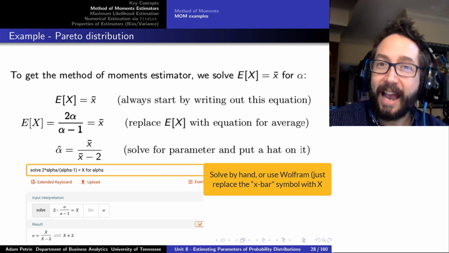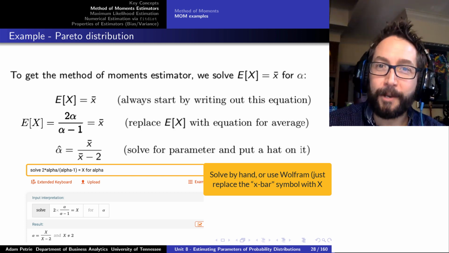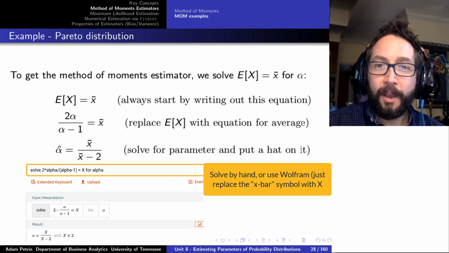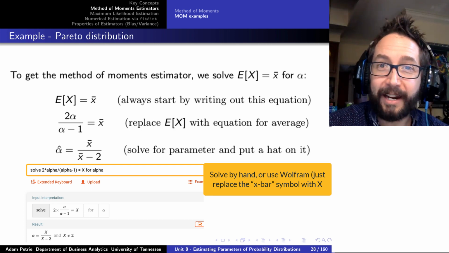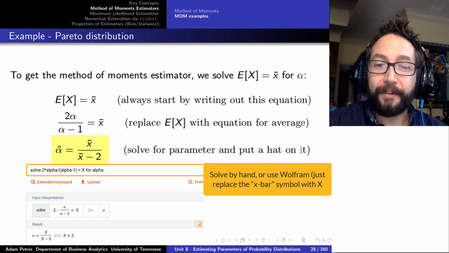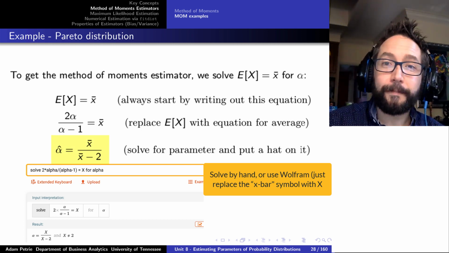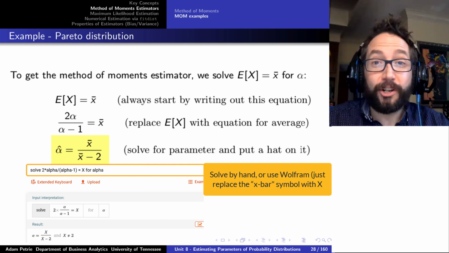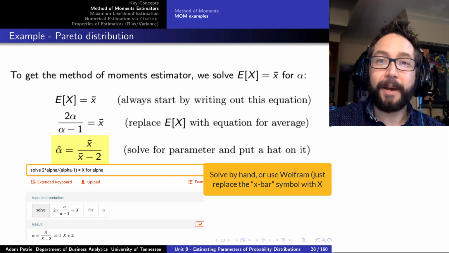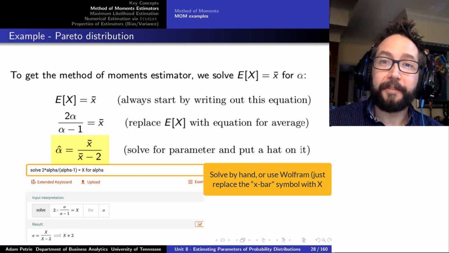We're going to have the average of the PDF equal to the average of the sample values that we end up measuring, and then we solve this equation, in this case for alpha. We can get Wolfram Alpha to do that algebra for us, or we can just do it by hand. In the end, though, we would find that alpha hat is going to be equal to x bar over x bar minus 2. So once we've actually collected some data values and gotten the sample average, the sample average divided by the sample average minus 2 is going to be a reasonable guess of what alpha is.